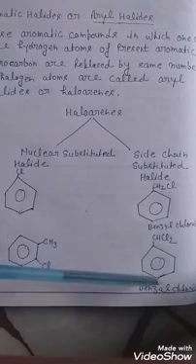The next topic is the nature of the C-X bond. The attachment of halogen directly to carbon makes a single bond.